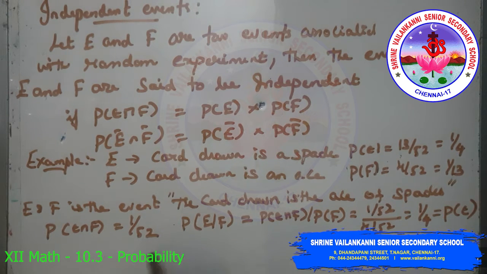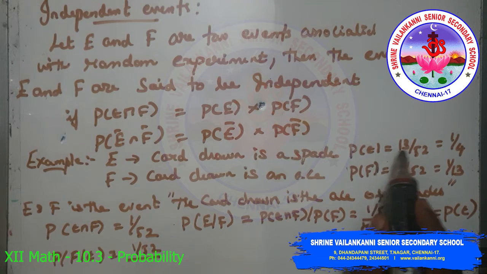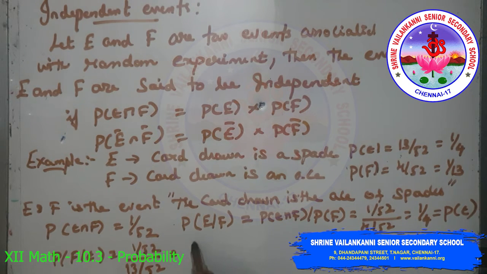Again, P of F by E, the conditional probability, is equal to P of E intersection F by P of E, that is 1 by 52 by 13 by 52, which is equal to 1 by 13, which is nothing but P of F. P of E, which is equal to 1 by 4, is P of E by F. You can say that the occurrence of event F has not affected the probability of occurrence of the event E. And again P of F, which is equal to 1 by 13, is P of F by E. It also shows that the occurrence of event E does not affect the probability of occurrence of the event F.